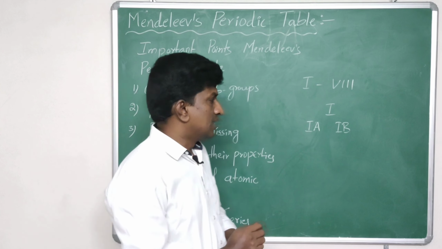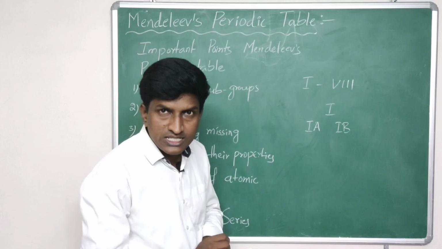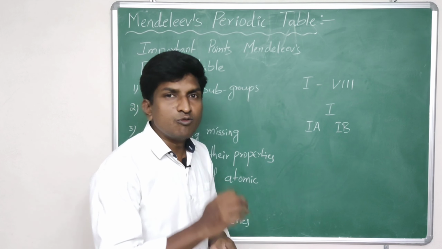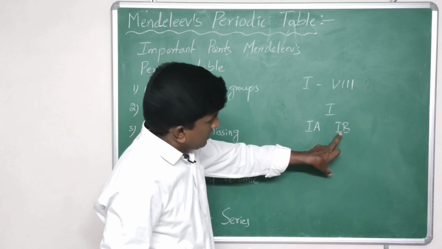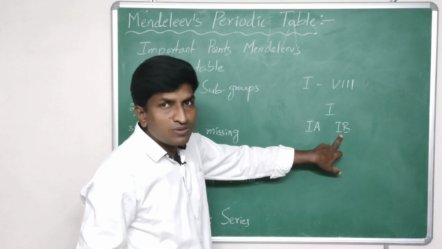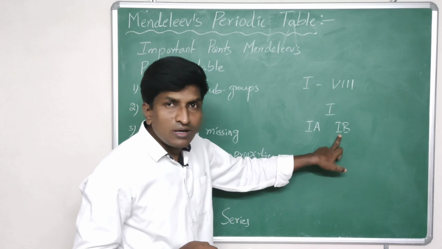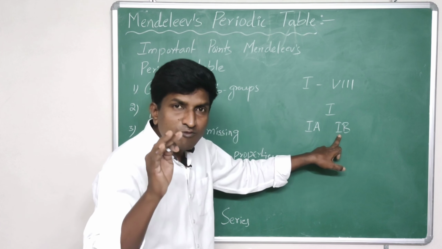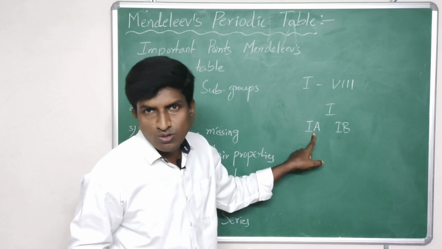For example, the elements in the A group react with oxygen or hydrogen and form compounds with a certain formula, and B group elements also react with oxygen or hydrogen and form compounds, but the formula of that compound is slightly different from that of the first group elements.